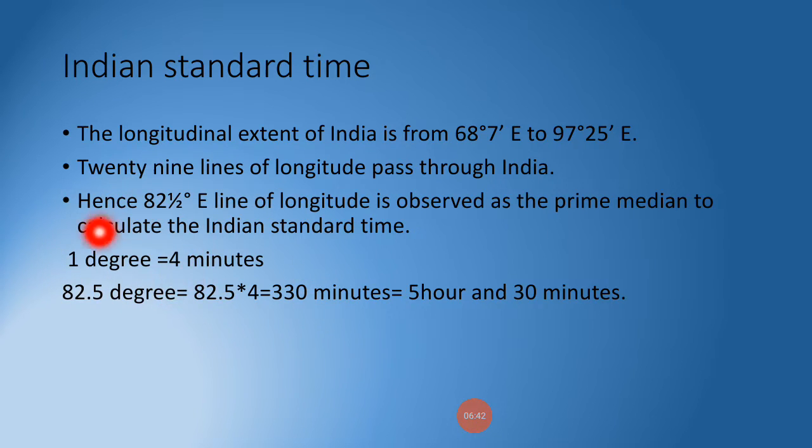Since we know 1 degree is equal to 4 minutes, and our India considers the 82 and a half degree eastern line of longitude as the prime meridian to calculate Indian Standard Time. So 82.5 degrees equals 82.5 into 4. So we get 330 minutes, and finally 5 hours plus 30 minutes. Means when in Greenwich the time is 12 noon, then in India the time will be 5 hours and 30 minutes in the evening.